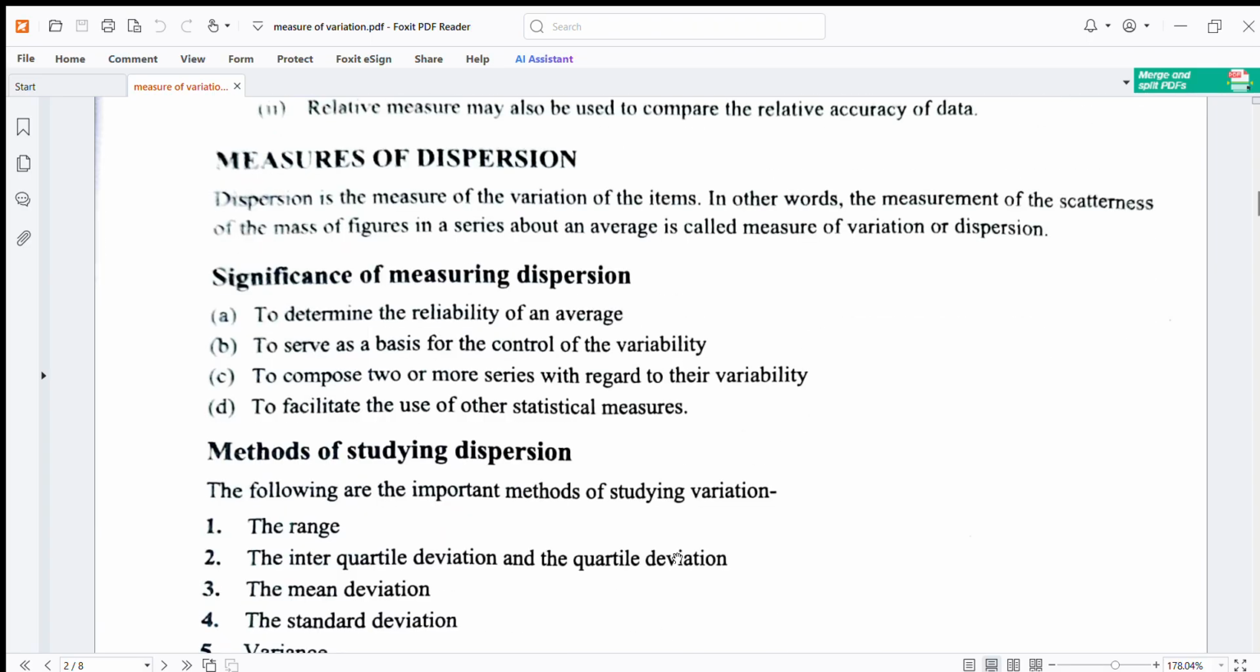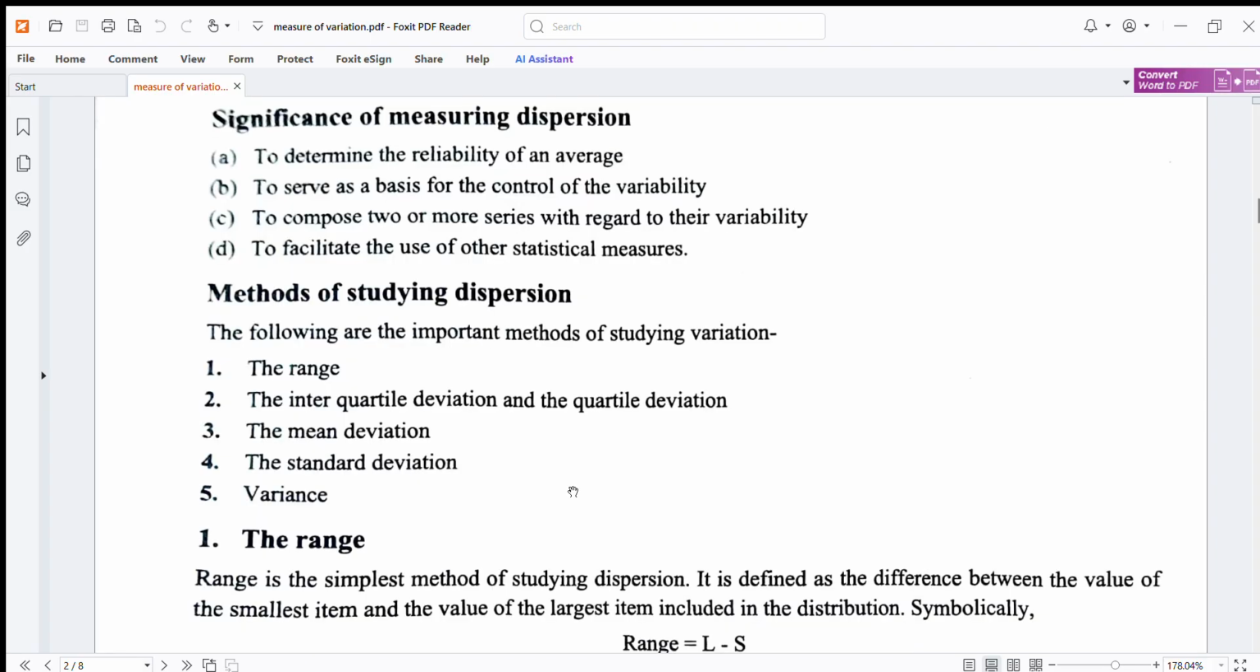Measures of dispersion. Dispersion is the measure of the variation of the items. In other words, measurement of the scatteredness of the mass of figures in a series about an average is called measure of variation or dispersion. Significance of measuring dispersion.